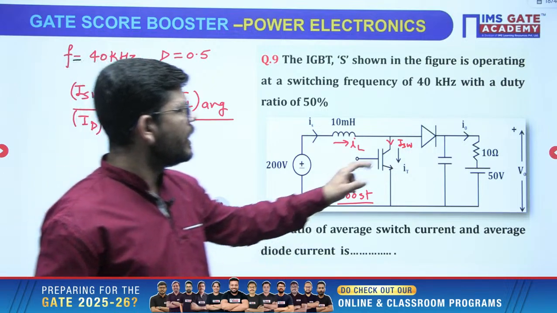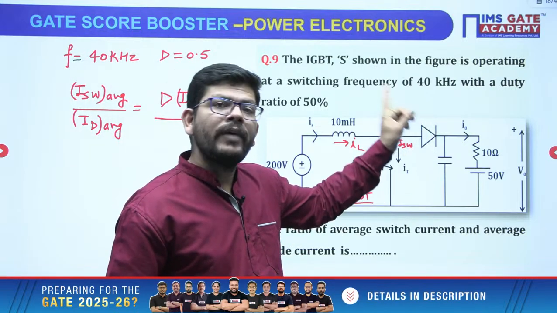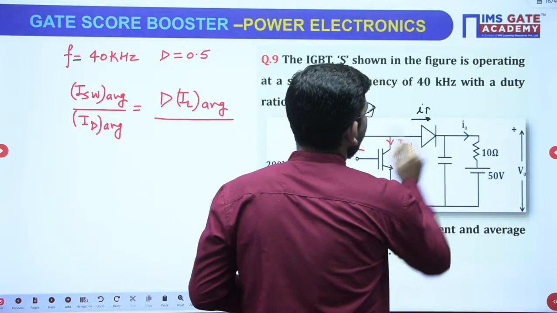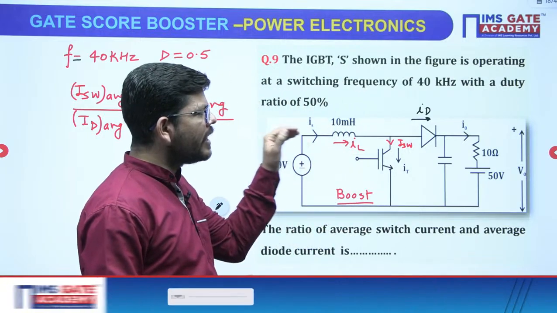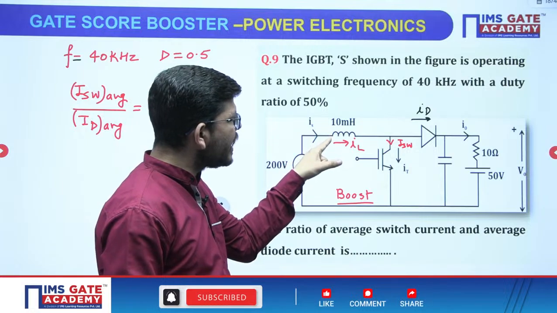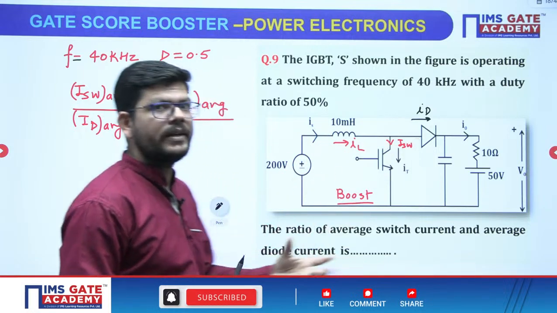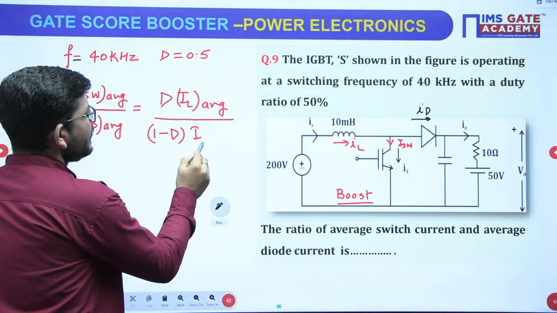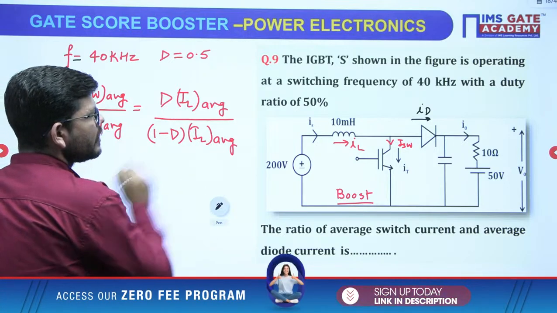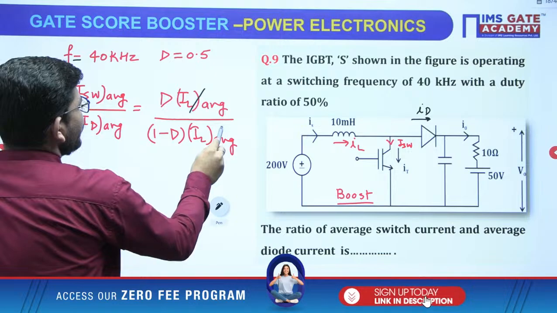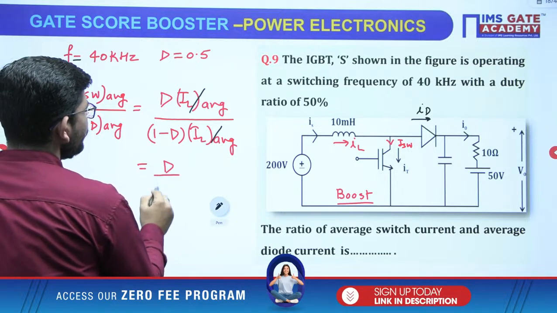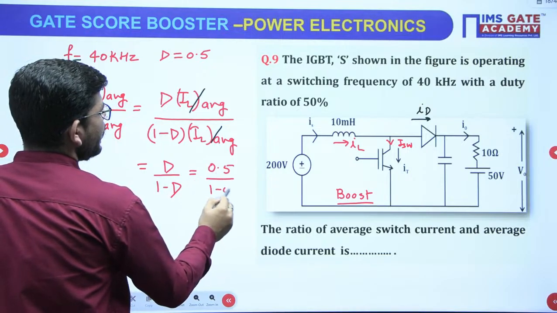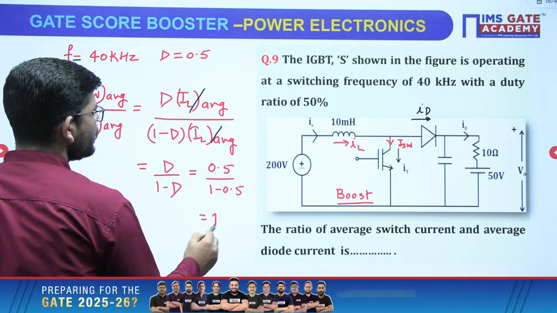Now, when switch is on, diode is off. When diode is on, switch is off. So when the diode will be on, it will be carrying what current? It will also carry the inductor current in the off period. Off period is symbolized by 1 minus D, and it is carrying the same inductor current, right? Now this you can cancel. So the ratio is D over 1 minus D, and D is given 0.5, so 0.5 upon 1 minus 0.5, which will give you a result 1.